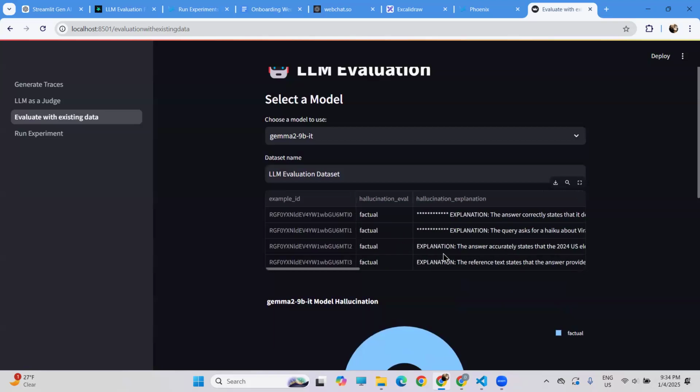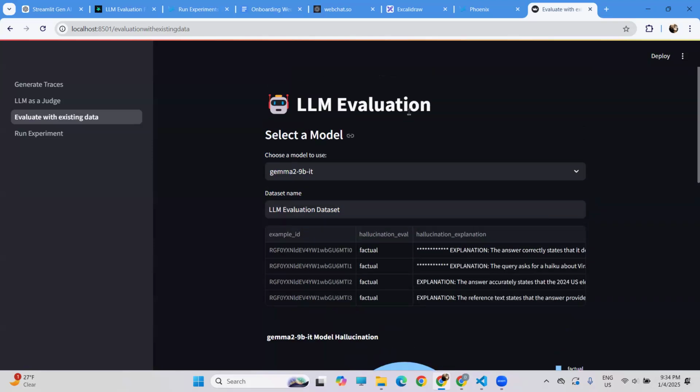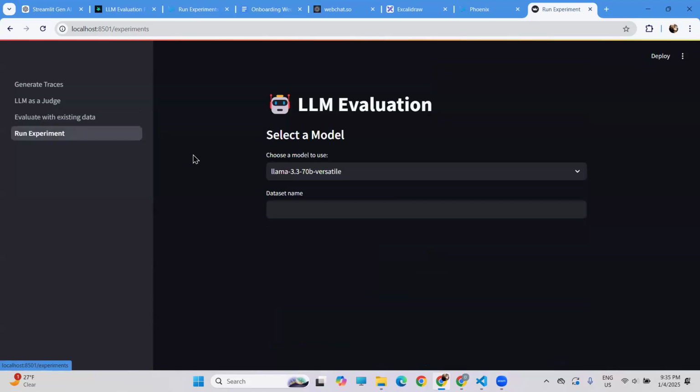So here, with this analysis, one can know how a particular model is working as per the requirement, and whether it is working well or not, and they can select a model for their requirement and use it in their application. So on top of that, I also implemented experiments on the given data set.